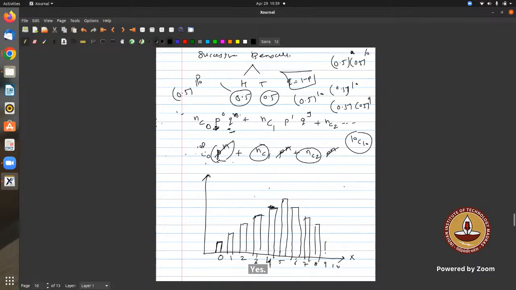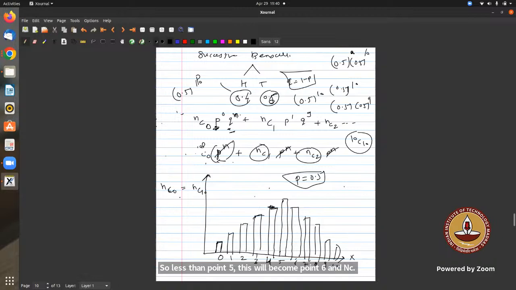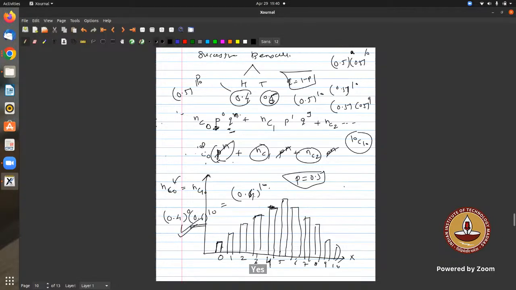But it will become symmetric only when my probability is equal to 0.5. If my probability is not equal to 0.5, suppose it is, let's say, 0.4, less than 0.5, this will become 0.6. And nc0 and nc10, even if they are equal, the probabilities associated now will be different. Because it will be 0.4 to the power 0 into 0.6 to the power 10, and this 0.6 to the power 10 is not equal to 0.4 to the power 10. Which is greater? 0.6.